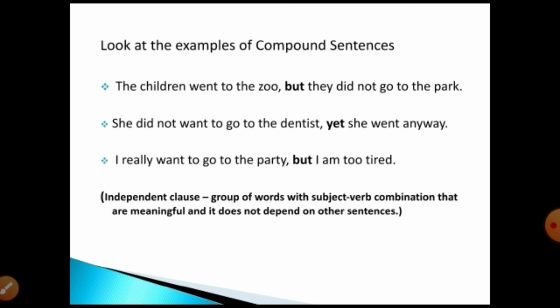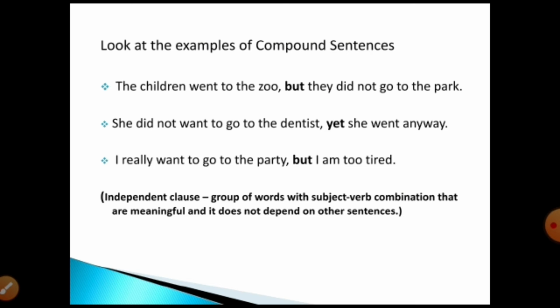See, look at the first sentence and the last sentence. She did not want to go to the dentist. Whether the sentence gets complete? Yes, of course it gets complete, and it has subject verb combination. Then coming to the next one, she went anyway. எங்கேயோ போயிட்டாங்க. Whether the sentence gets complete? Yes, of course the sentence gets complete. So these two sentences are independent clauses which are connected by the word yet. Okay, can you all understand?